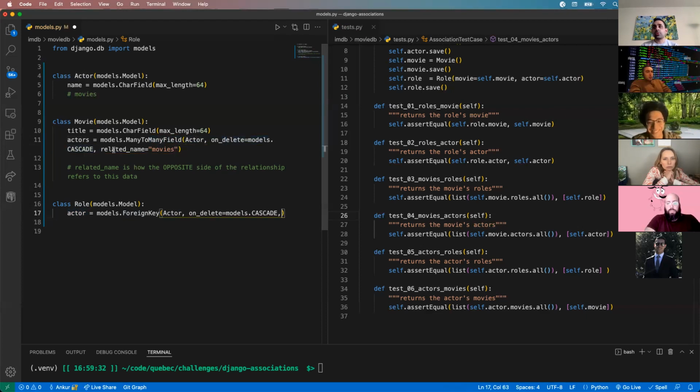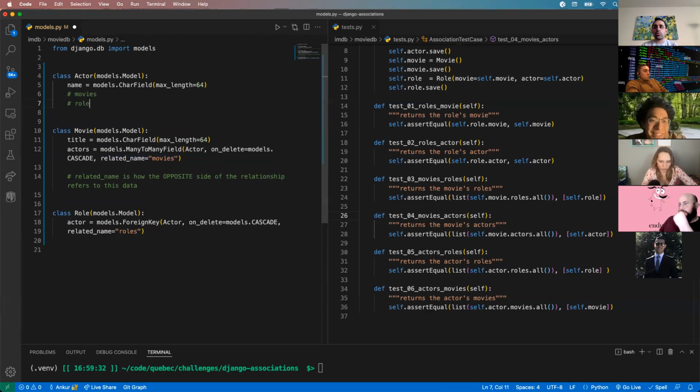And then we also want a related name because this is how the opposite side of this relationship is going to refer to this data. So in this case, I'm going to have related_name. I'm going to call it roles because this is going to add an imaginary field to my actor table called roles. So given one actor, Daniel Craig, I can look up Daniel Craig's actor object and do .roles, and I can see every role he's been a part of. Because this foreign key allows me to access it from the opposite side if I want to. This is what Django is doing for us. SQL would not let you do this. This is what Django is doing.